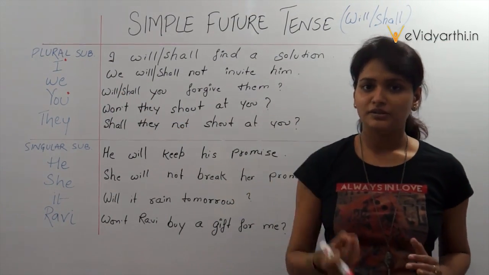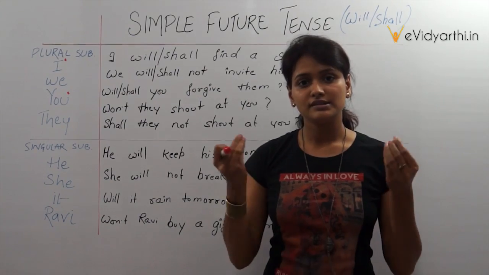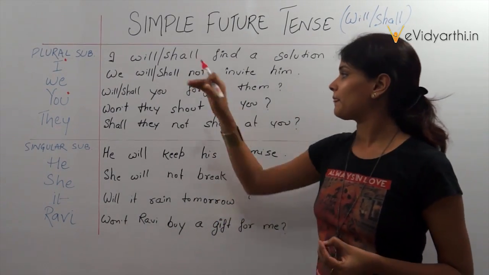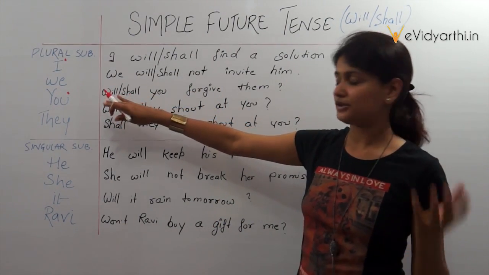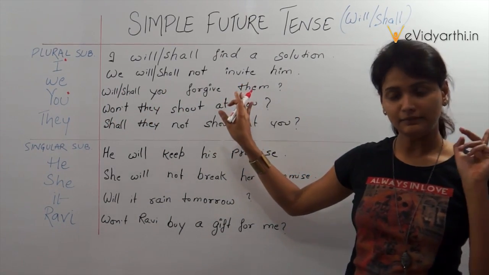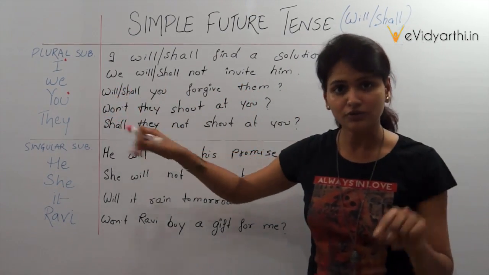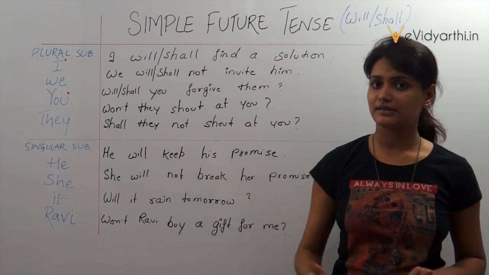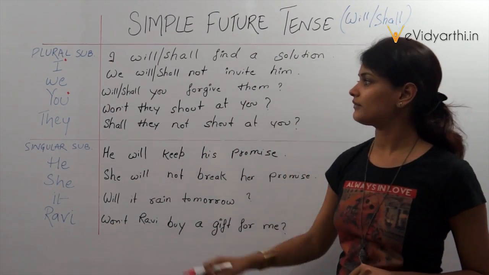asking a question or interrogative form of a simple future tense. Will or shall, both are right. Will you forgive them or shall you forgive them? I am asking a question.